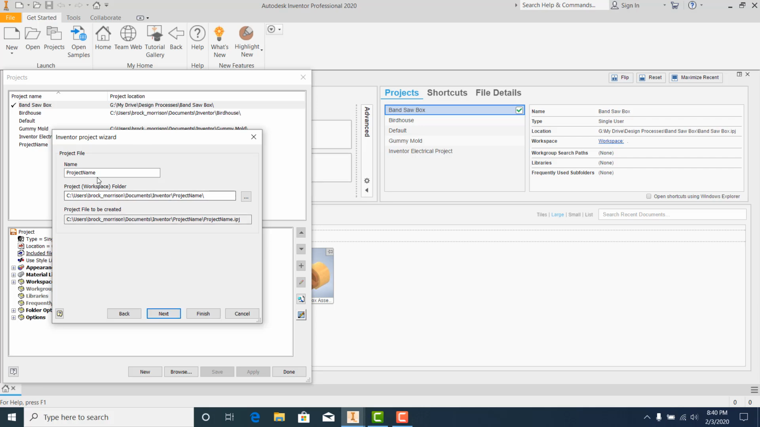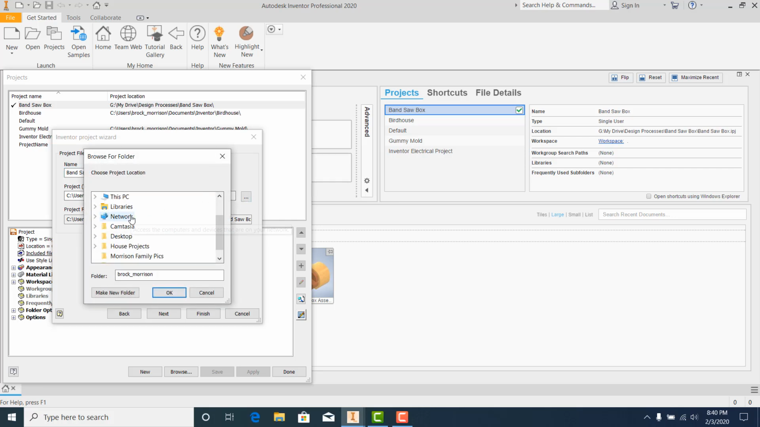Click Next. My project name is going to be Bandsaw Box Demo. You can just leave yours Bandsaw Box, and then we do want to tell it where we want it to go. So I'm going to go here. I don't know if yours is going to look the same way as mine, but I'm going to open up this PC, and I should be able to scroll down and see my Google File Stream, my drive, and I should be able to find my design processes folder.